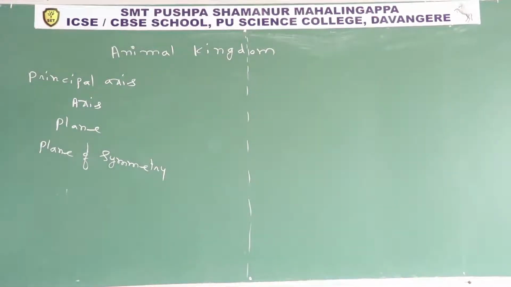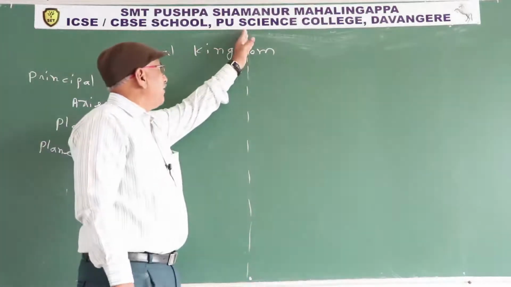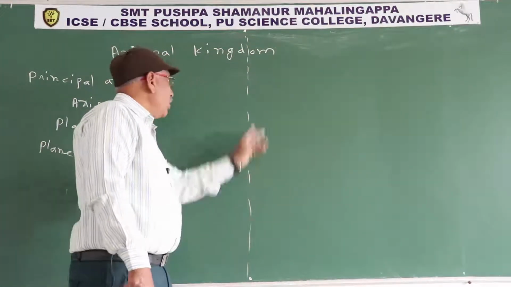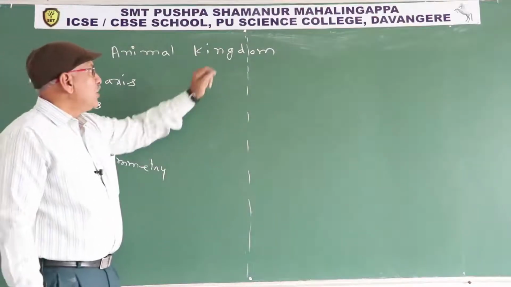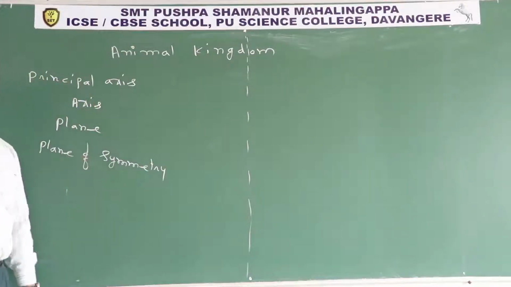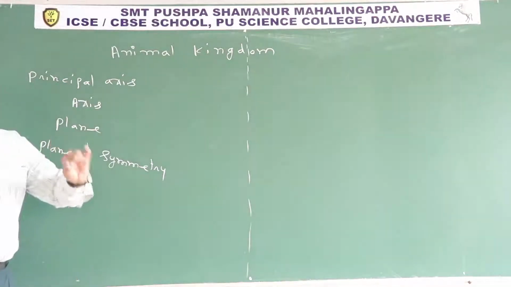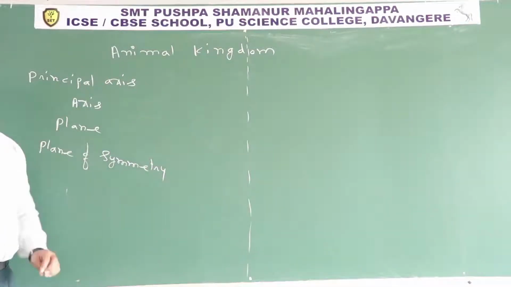What is plane of symmetry? Plane of symmetry is a flat surface passing through the principal axis. If we cut the animal through the principal axis and plane of symmetry, then only the body becomes two equal halves.